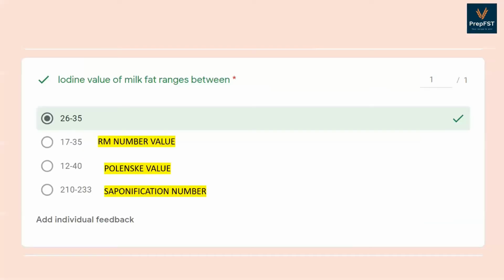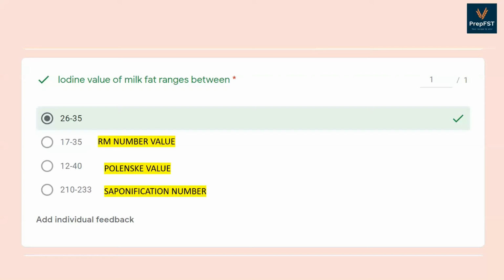Coming to the next question, iodine value of milk fat ranges between. The answer is 26 to 35. If I talk about the other options, 17 to 35 is the RM number value range of milk fat. RM number, which is also a Richard-Meissl number, refers to the amount of 0.1 normal NaOH required to neutralize steam volatile water-soluble fatty acids distilled from 5 grams of fat.